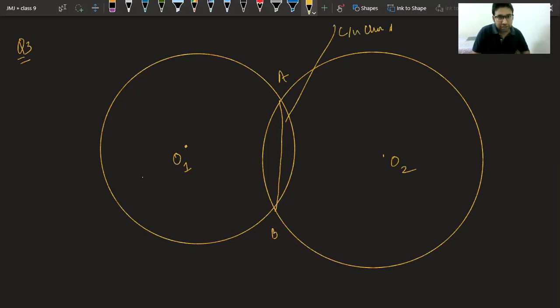We have to prove that the line joining the centers is actually the perpendicular bisector. That means indirectly we have to prove that this angle is 90 degrees and AD is equal to DB. Class, indirectly we have to prove AD equal to DB and angle 1 equal to angle 2. Just read the question carefully, you will understand. Now the question comes, no, that theorem will not work over here, like that because,